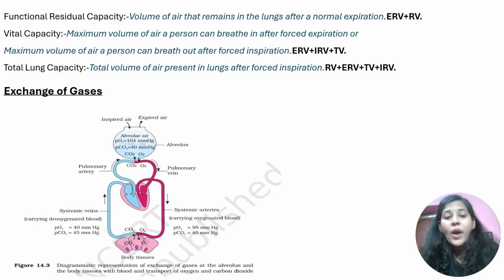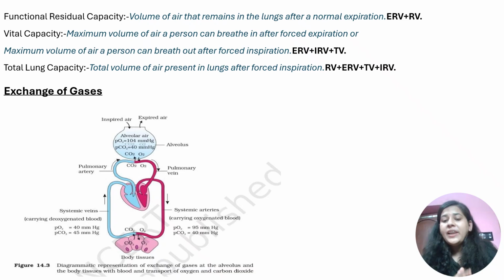Okay, then we have vital capacity: maximum volume of air a person can breathe in after forced expiration, and maximum volume of air a person can breathe out after forced inspiration. So inspiratory capacity is the volume of air you can breathe in after normal expiration. Expiratory capacity is the volume of air you can breathe out after normal inspiration. For vital capacity, the word vital is used. You need to know it from the words. When we use reserve, the forceful thing was involved. Here you are using vital, so here also forceful will be there. So the maximum volume of air a person can breathe in after forceful expiration, or breathe out after forceful inspiration.